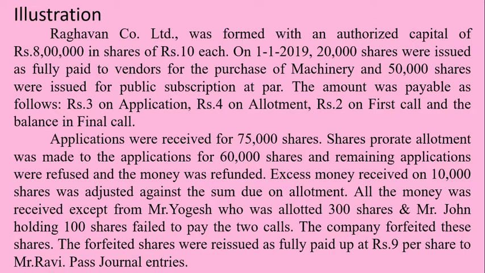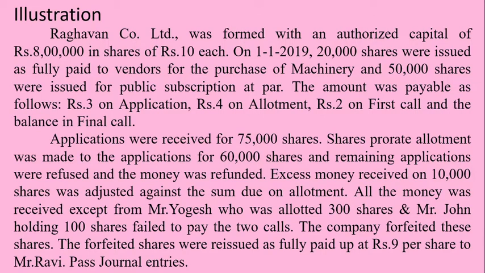Applications were received for 75,000 shares. Please remember, 50,000 shares were offered to the general public for subscription, but the number of applications received is 75,000. Here it is a case of over subscription. When the number of applications received is more than the availability of shares in the company, then it is a situation of over subscription.